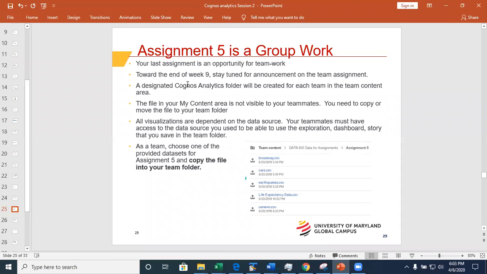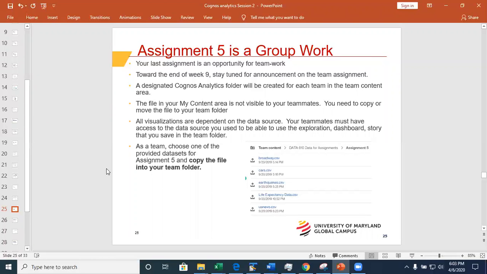You'll be able to run the dashboards and the explorations created by your classmates, and you'll be able to read them, right? And also traverse. What that means is that if your teammates create a subfolder inside your folder, which is possible, your permission allows you to see the content of that subfolder.